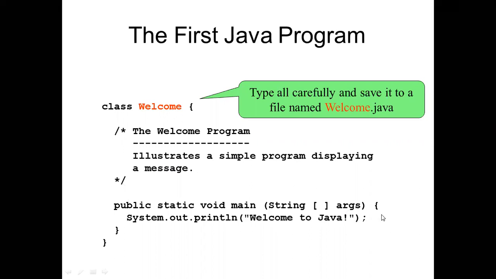We will start again from here and write System.out.println, and whatever we want to print, we write inside the parentheses, within the inverted commas. So "Welcome to Java". Then we do the closing of this one, and the closing of the class. Similarly, we will close our program and then we will run the program.